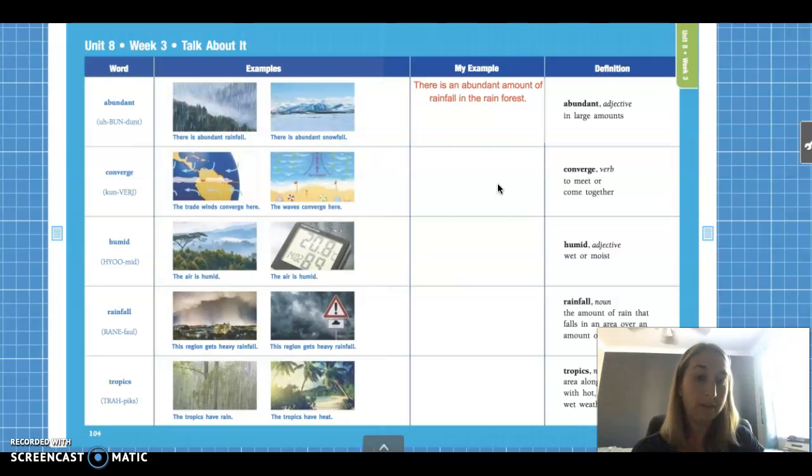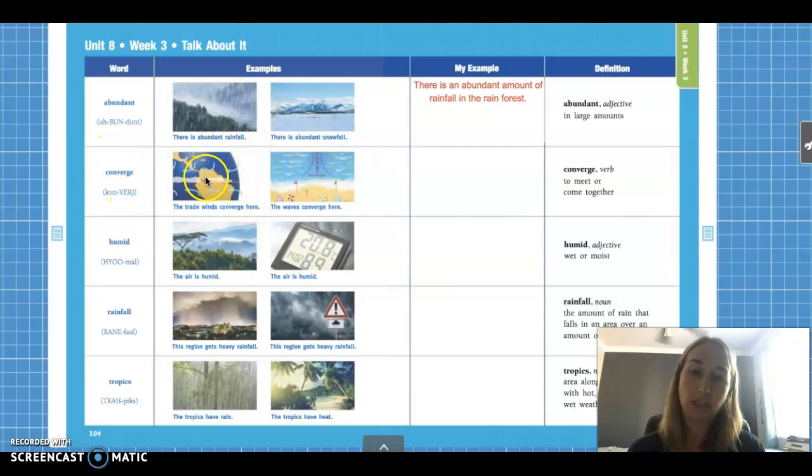So go ahead and pause the video, write down your sentence, and draw your picture. Maybe draw a picture of lots of trees and lots of rain coming down, and different kinds of animals that you might know that live in the rainforest. Okay? All right, guys, we're going to go on to our second vocab word.